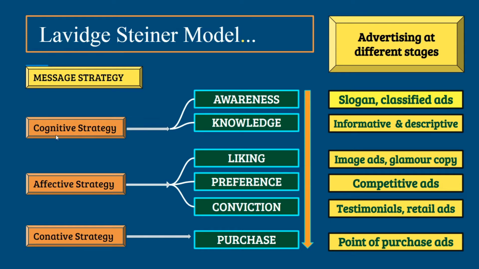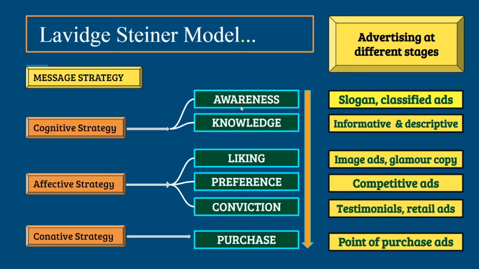In affective or feeling, which holds 3 steps of the model, the consumer likes the product brand and builds confidence in it. And the third stage of consumer behavior is conative or behavior, where the consumer buys the product brand. The job of the advertiser is to promote the 3 behaviors so that the consumer proceeds to conative behavior and purchases the product. Let's see what happens in case of Lisa.